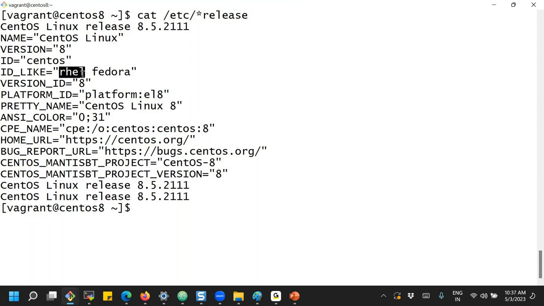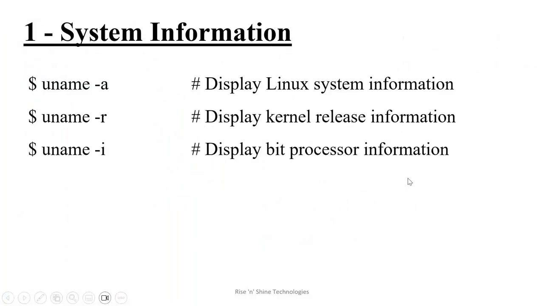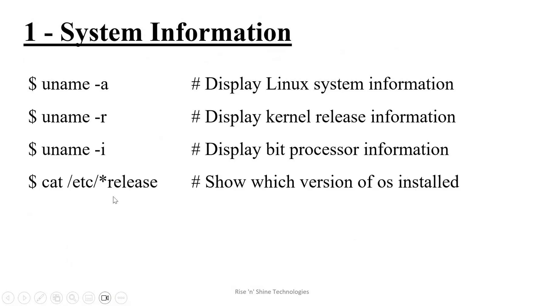What is RHEL? Red Hat Enterprise Linux, which is RPM based. So this is CentOS 8, and finally the version we can understand is 8.5. So, to get the installed OS information, that is cat /etc/*release.